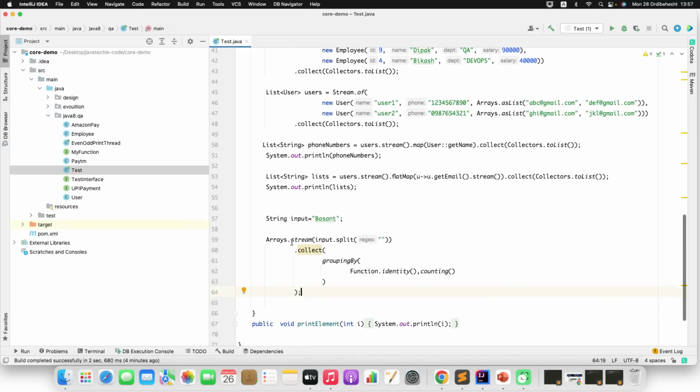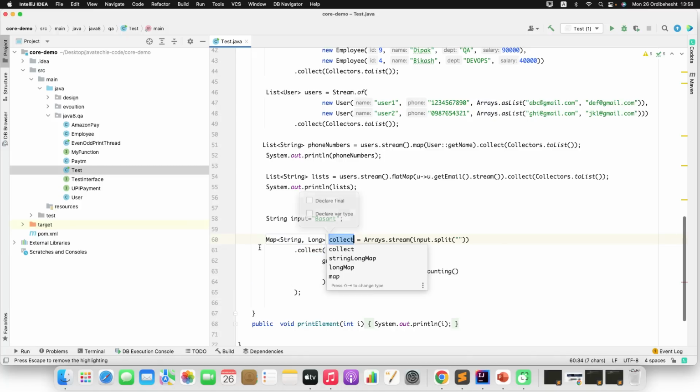Now I will tell you: I am converting this string to a string array by splitting with the empty string, with no space. Then I am collecting and grouping them by character and their count, the number of occurrences. Now I will define this as a local variable, countMap.